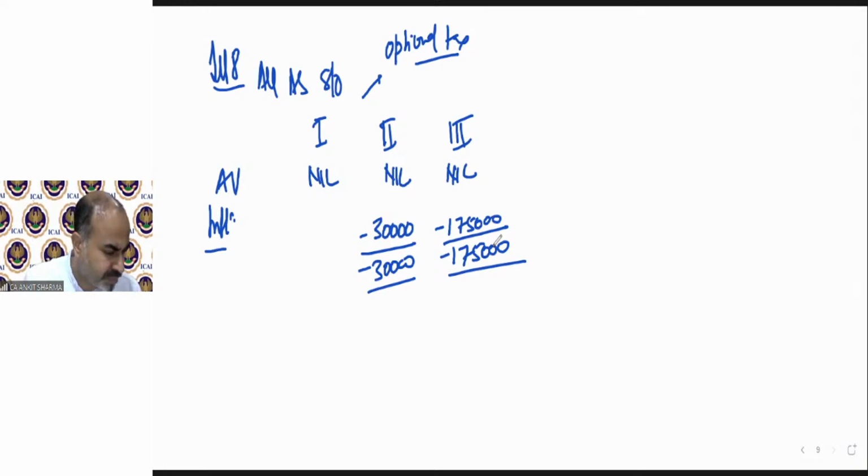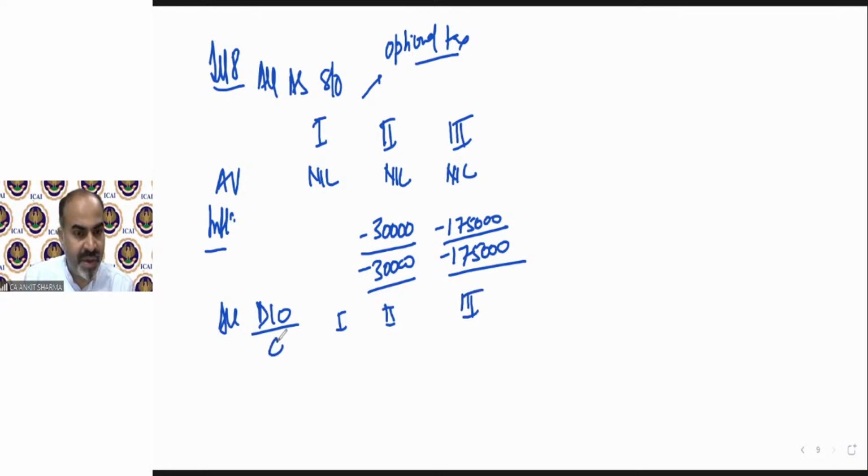Now, suppose all these properties are deemed let out. If all these properties has been treated as deemed let out, then we have to find out the value as per deemed let out provision. House 1 GAV, 2 GAV, and third GAV.